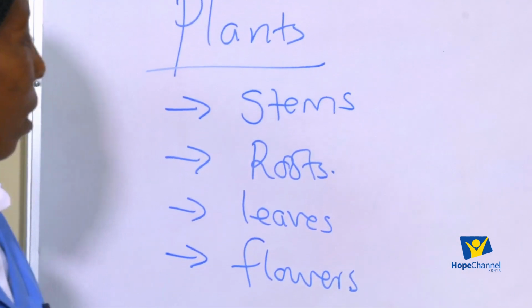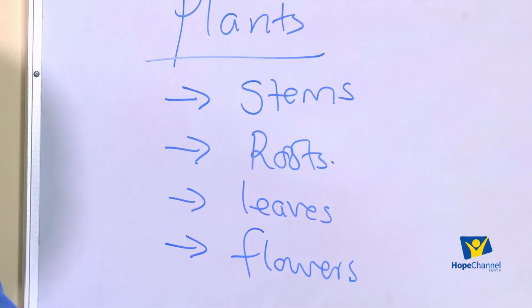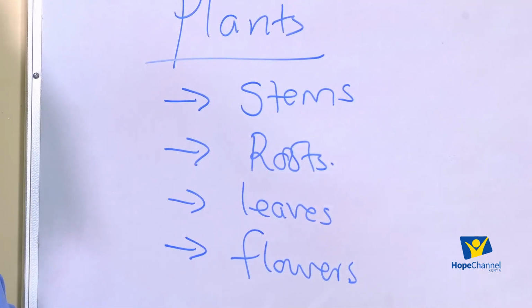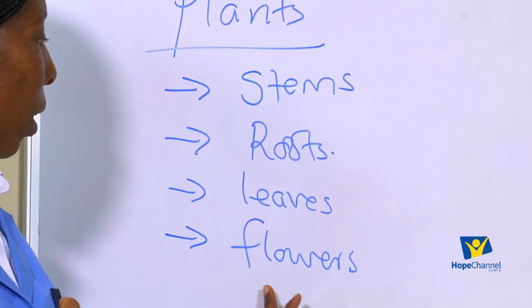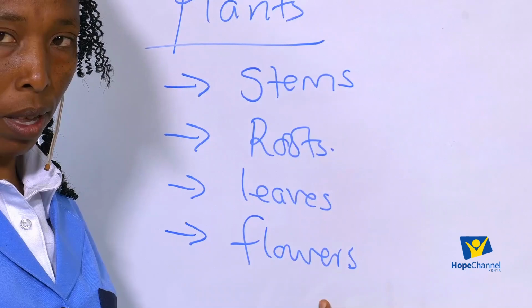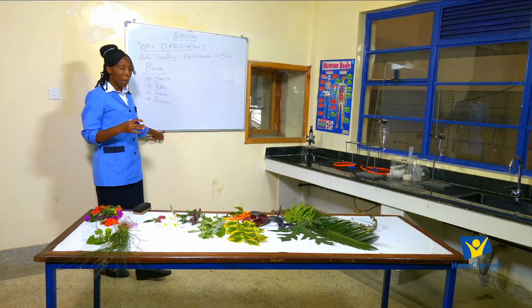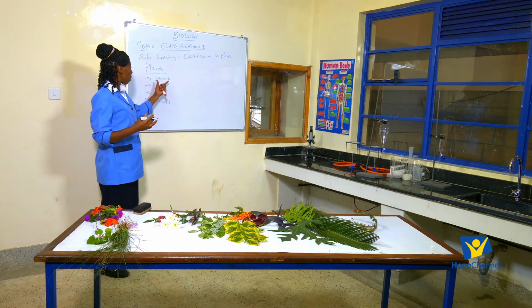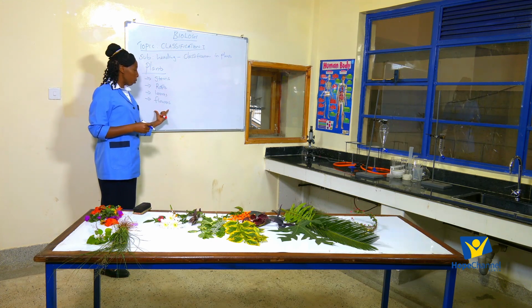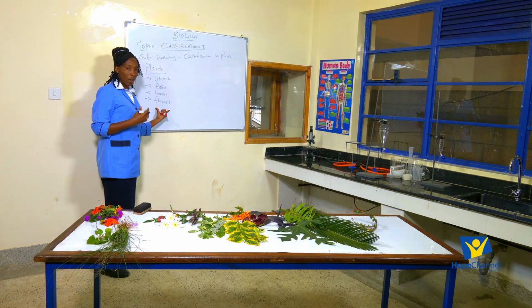So a plant has a stem, a plant has a root, a plant has a leaf, and a plant has what? Flowers. Of course, we have plants that do not bear flowers, but generally these are some of the parts of a plant that we are able to see in a plant.